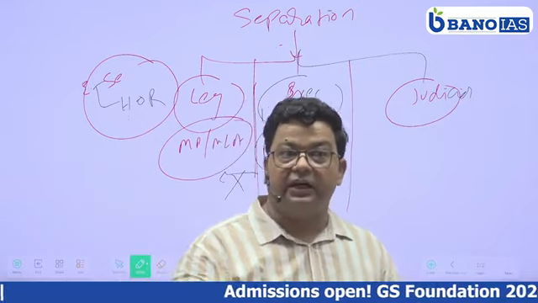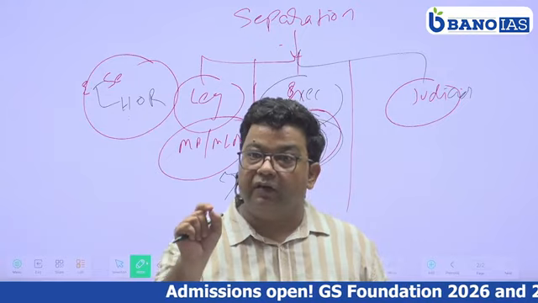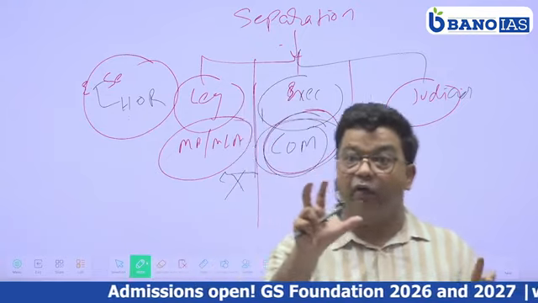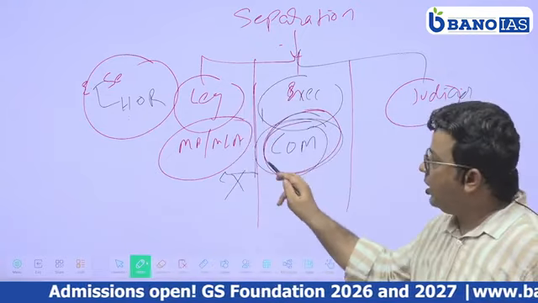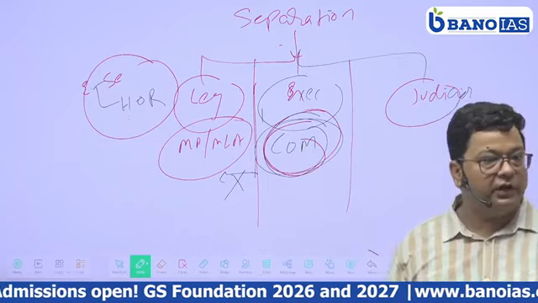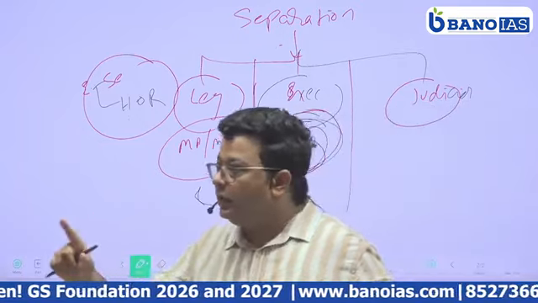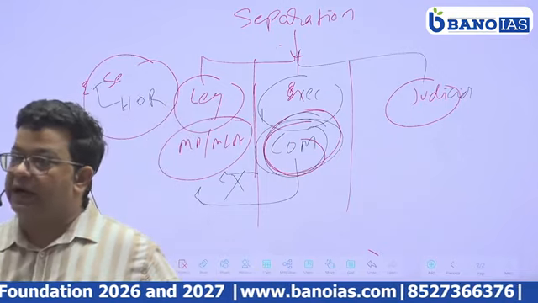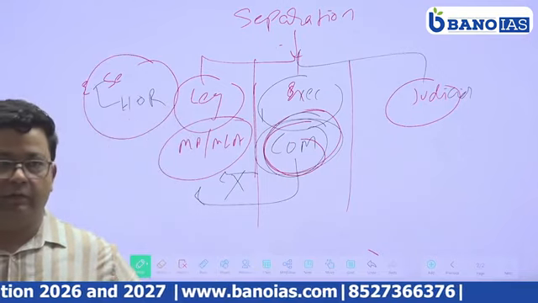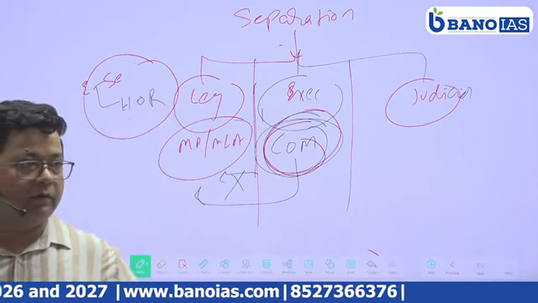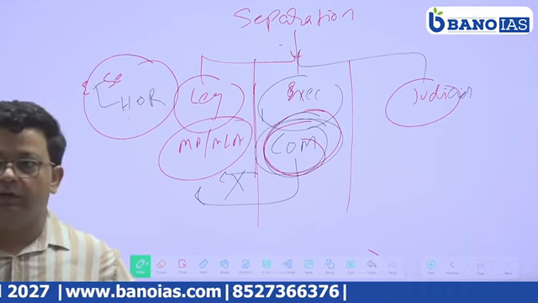But in India, we do not have a clear-cut separation. To become a member of the executive, the person has to be a member of the legislature. Then only the person can be appointed as a minister. Are you getting my point?